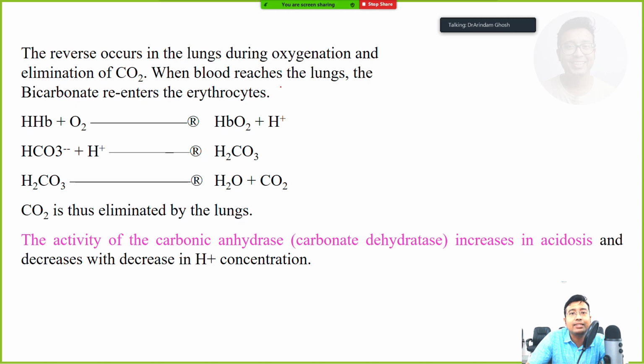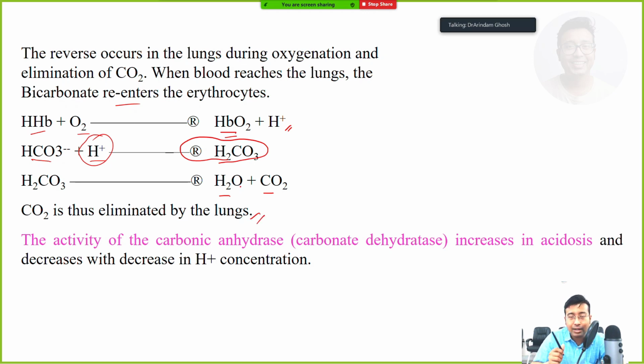So whenever the blood reaches lungs, this bicarbonate re-enters the erythrocyte. It means the reduced hemoglobin that came from the tissue will combine with oxygen to form oxyhemoglobin, and the proton is formed with it, right? The bicarbonate that was in the alkali reserve, that reserve alkali will combine with the proton in the extracellular fluid to form carbonic acid. This carbonic acid will dissociate to form H2O and CO2, and this CO2 will be eliminated by the lung.